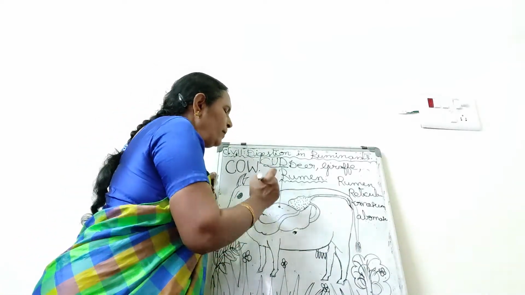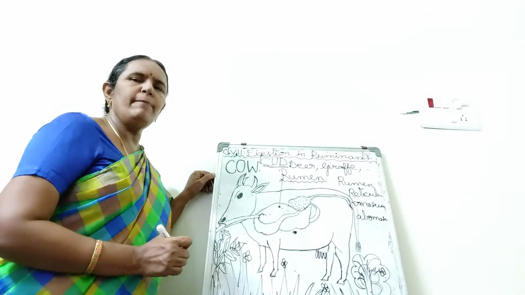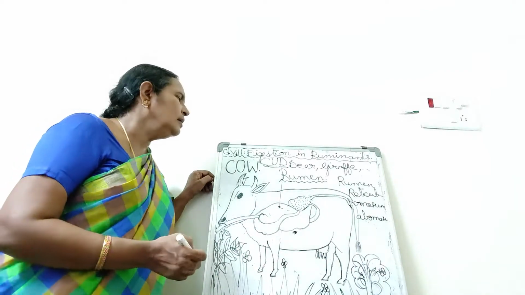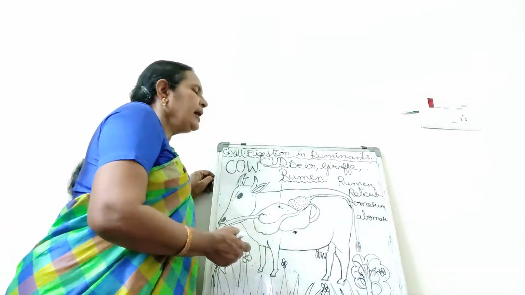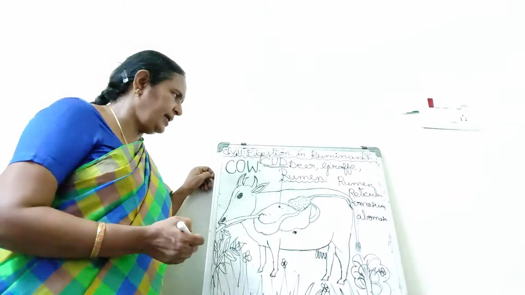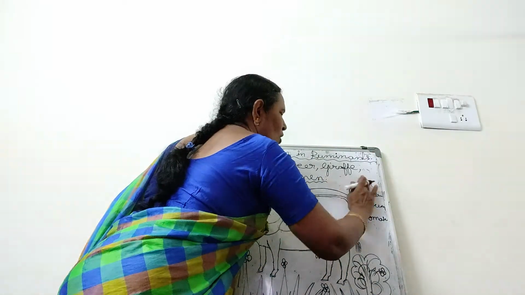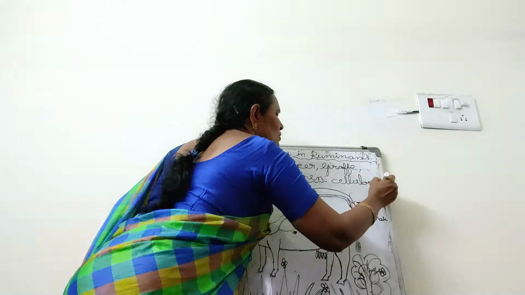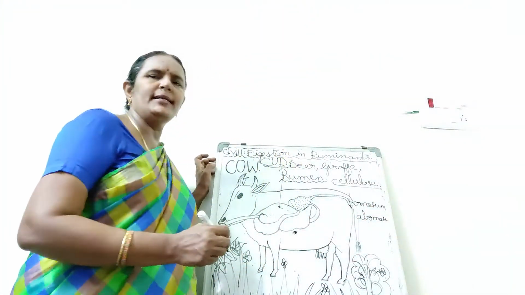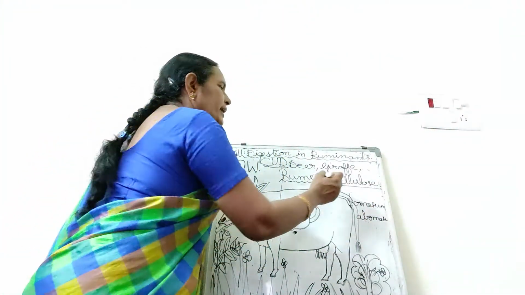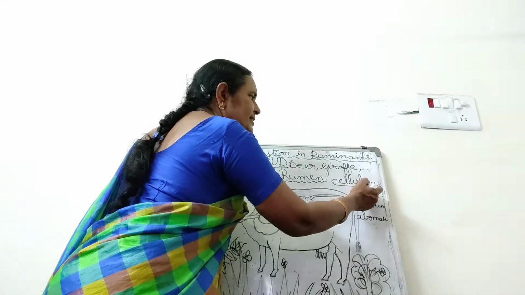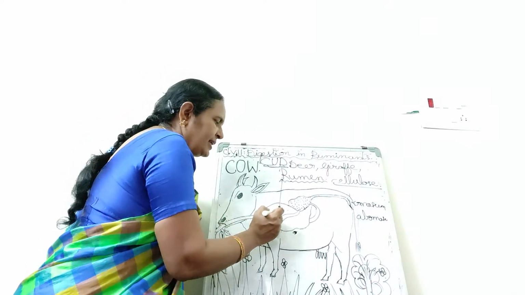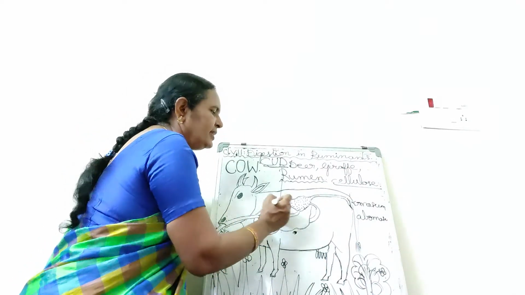And now in the rumen there are certain bacteria which can produce an enzyme that can digest the plant products. In plants there is a carbohydrate called cellulose. In our food also carbohydrate is there. The simple form of carbohydrate is glucose, I said already. So in plants the simple form of carbohydrate is cellulose. This cellulose can be digested by the enzymes produced by the bacteria in the rumen.